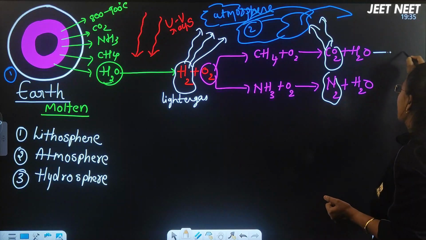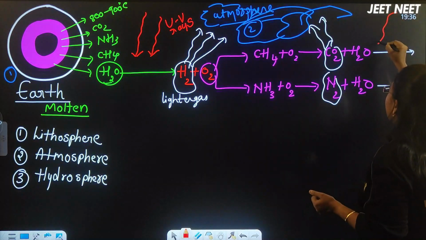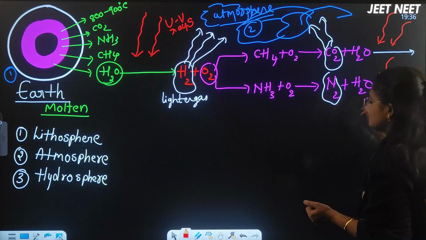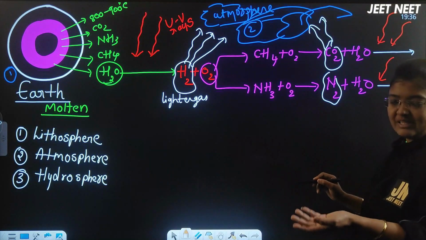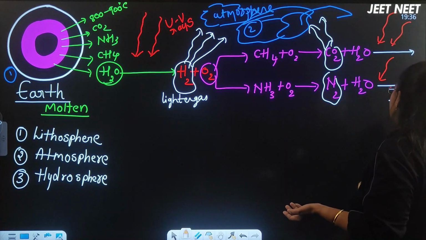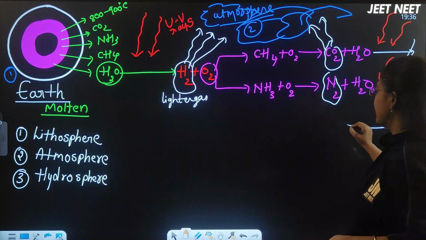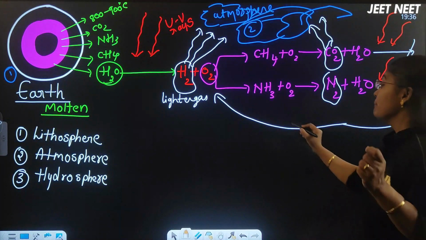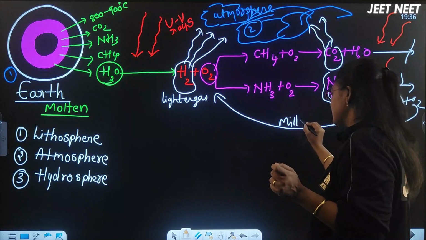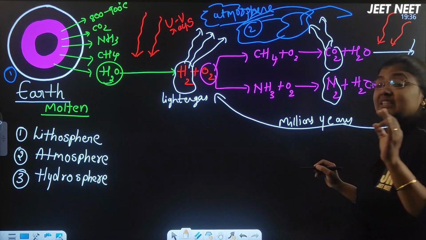So again the UV light rays fell upon this water, right? The UV light rays were falling continuously upon this water, and this water was continuously breaking down into H2 plus O2, and with this H2 plus O2, the same escaping happened, and again the same reactions were continuously happening for millions of years, right? The single reaction happened for millions of years,